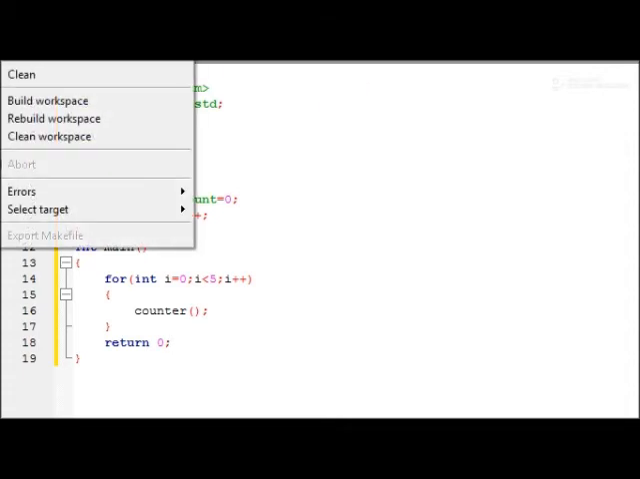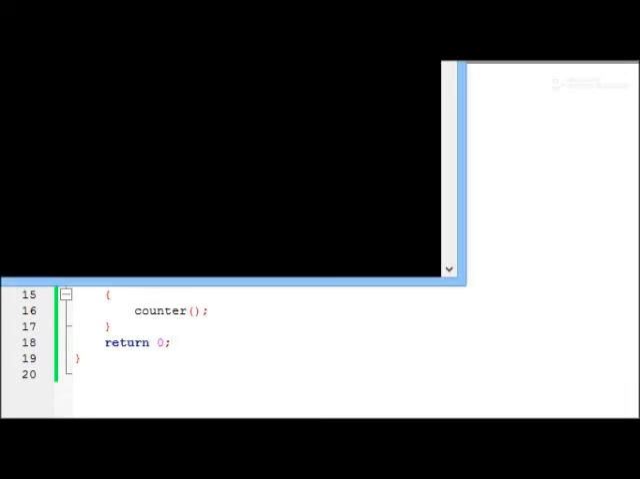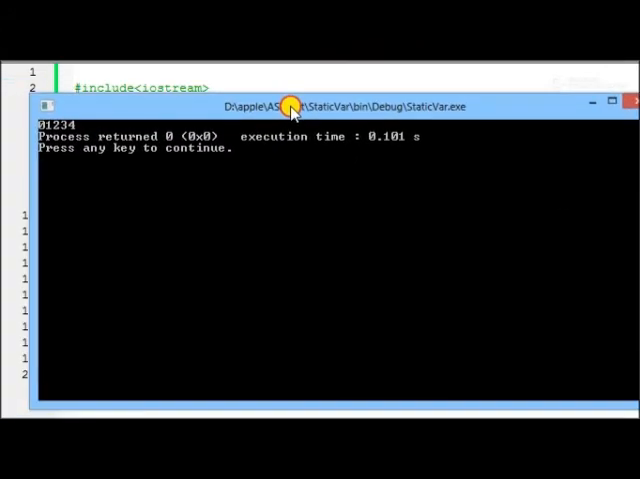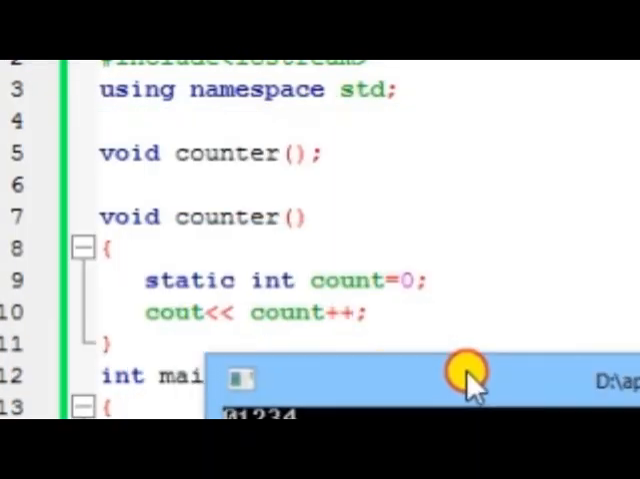Now I have to build and run. For that Alt F and Control F9 is used, and you can see that we got the output 0 1 2 3 4. This is the output when we use static variables.